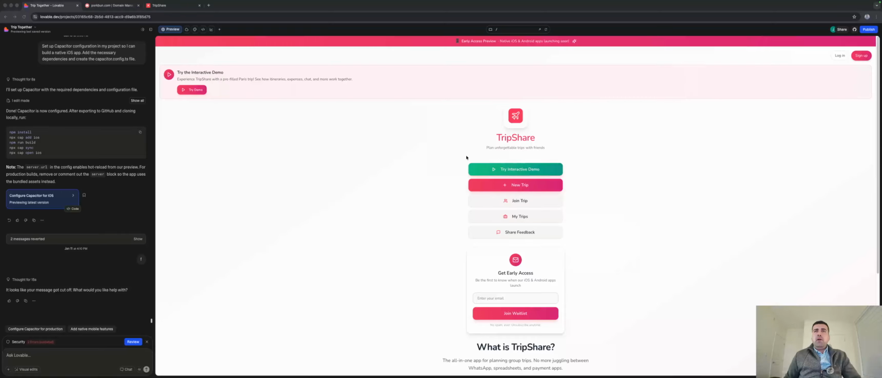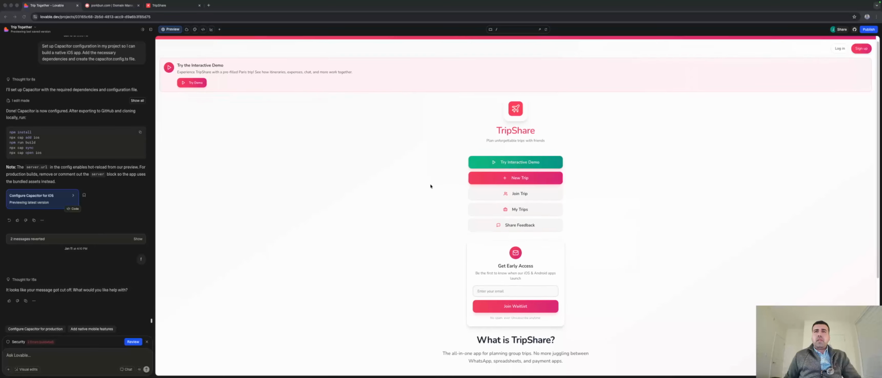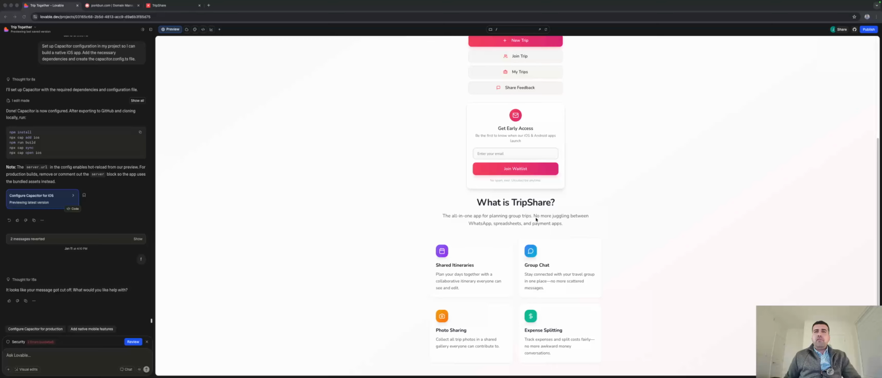So the idea that I came up with was Trip Share. Essentially it's an all-in-one app for planning group trips. So instead of having multiple apps, you can just use Trip Share and it'll have all your itineraries there. You guys can collaborate on activities, know what's going on for the trip. There's a group chat feature. There's a photo sharing feature. So instead of asking all of your friends to send you the pictures and videos in WhatsApp, everybody can just upload it into this app and you guys can download it from there, which is pretty cool.